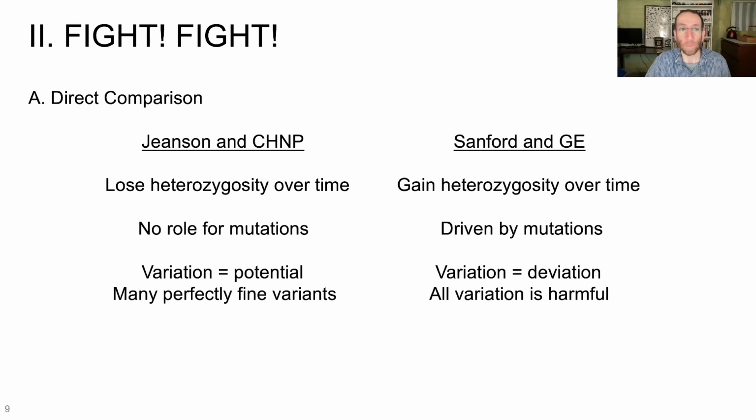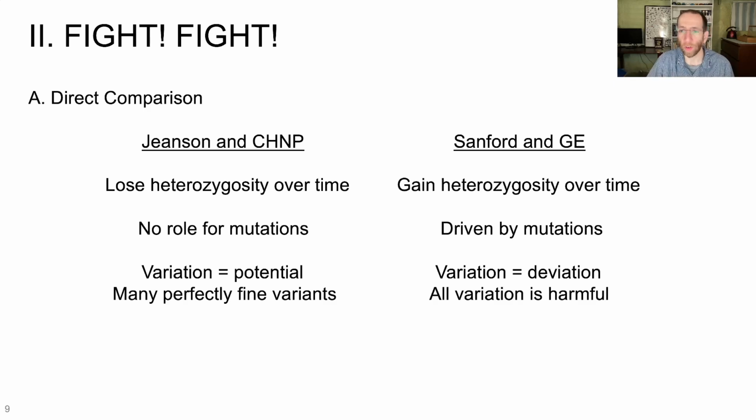And then finally, Jeanson sees variation as potential for speciation. Because you can have lots of viable states in your initial heterozygous created state that are then going to separate from each other, you have many variants that are perfectly fine. And if you have mutations that cause you to switch from one of those to another one, those mutations are perfectly fine. They're not harmful at all.